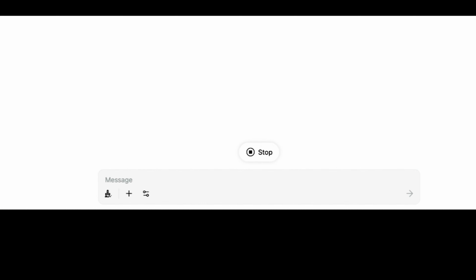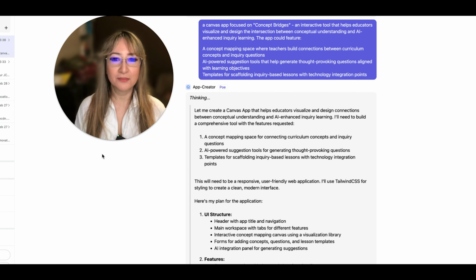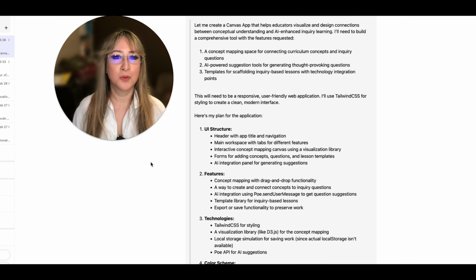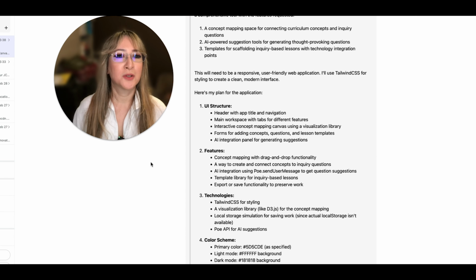Okay, so let's just press enter, and then I'm just going to move myself over here. So let me create a Canvas app that helps educators visualize and design connections between conceptual understanding and AI-enhanced inquiry learning. I'll need to build a comprehensive tool with features requested. They're the three things, and then let me just scroll down. This will need to be a responsive, user-friendly web application. I'll use Tailwind CSS for styling to create a clean, modern interface. Great, that's what I actually would have chosen. It's like it's reading my mind.